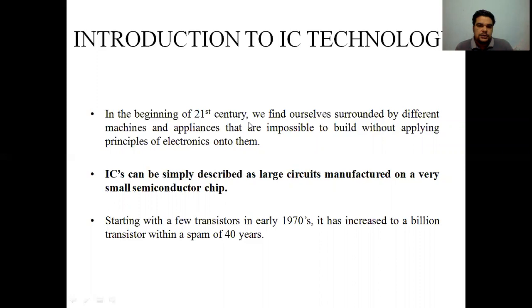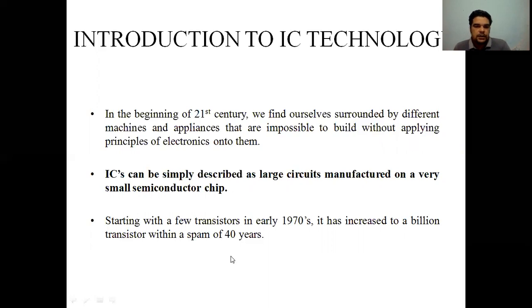So what are integrated circuits? Integrated circuits are basically large circuits which are manufactured on a very small semiconductor chip. So we have a very small semiconductor substrate onto which very complex circuits are designed.